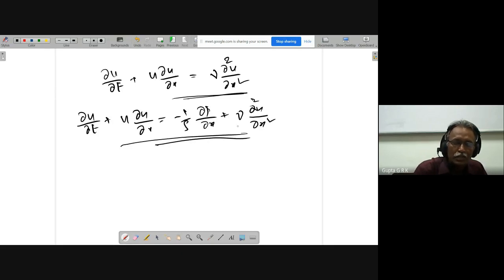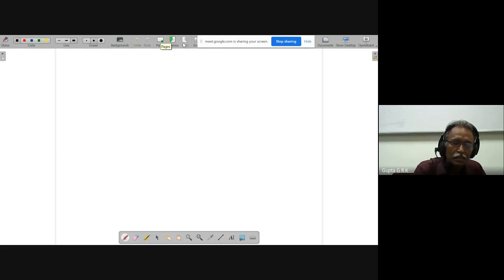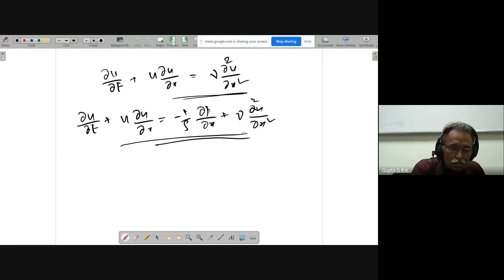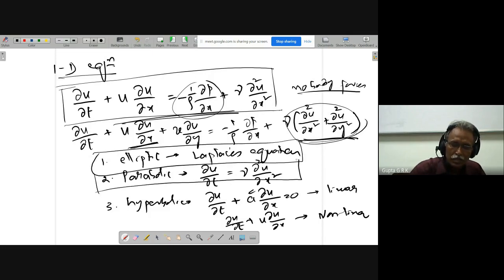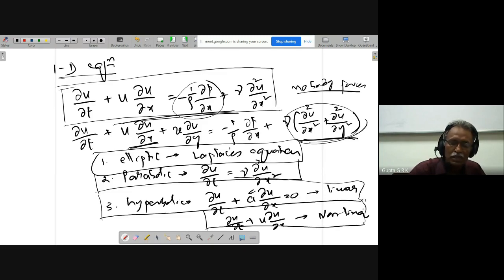So each is a chapter, right? This is one chapter: elliptic equations, elliptic solvers, and then parabolic solvers, then hyperbolic solvers linear, and hyperbolic solvers non-linear.